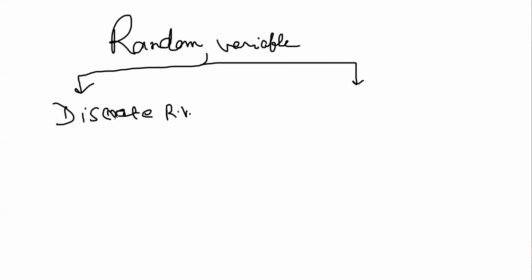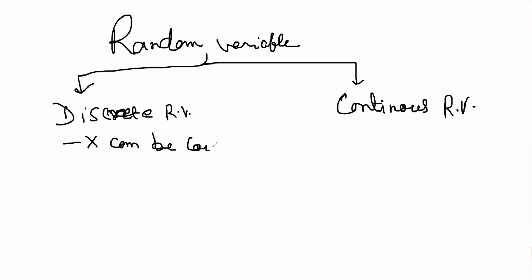These are considered discrete random variables. And one is the continuous random variable. A discrete random variable is what? X can be counted. And a continuous random variable is what? X can be measured.